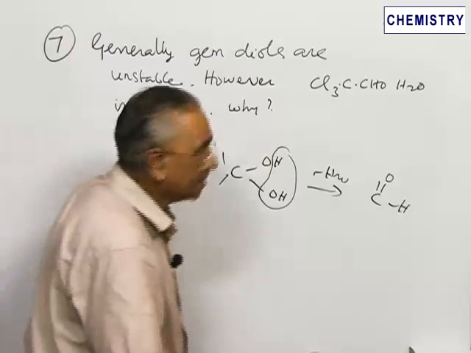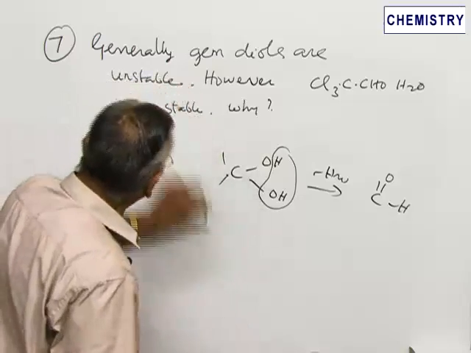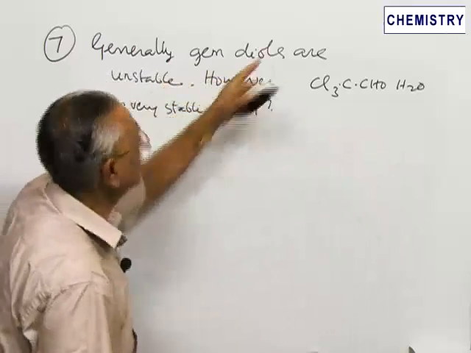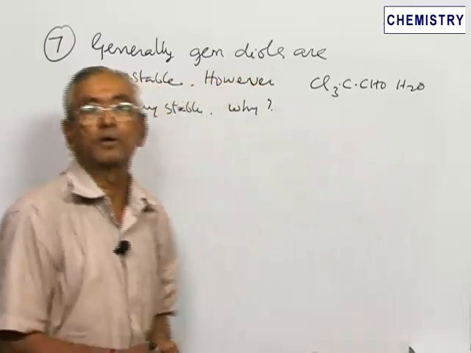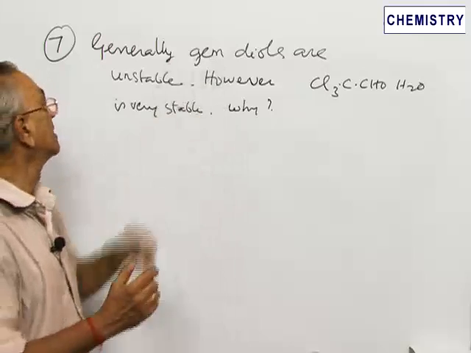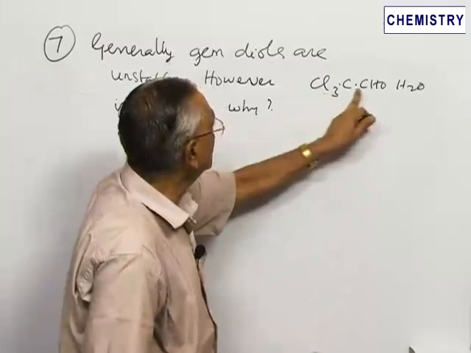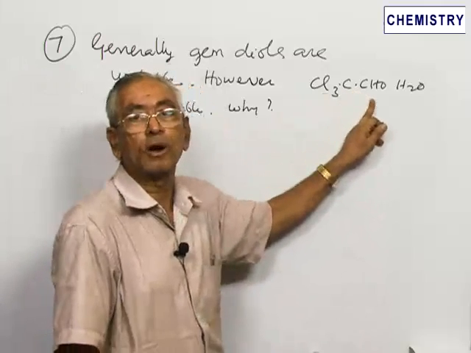The interesting part of this question is that generally geminal dihydroxy compounds, or geminal diols, as it is given. Diols means two alcoholic groups. Two alcoholic groups present on the same carbon atom, they are unstable. But in the case of chloral hydrate, this is actually chloral. What is chloral? Chloral is